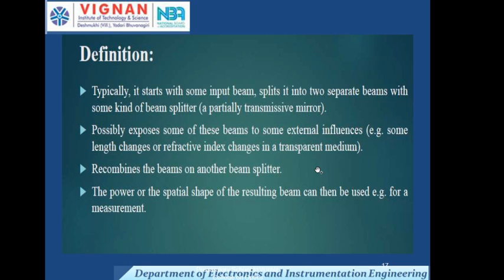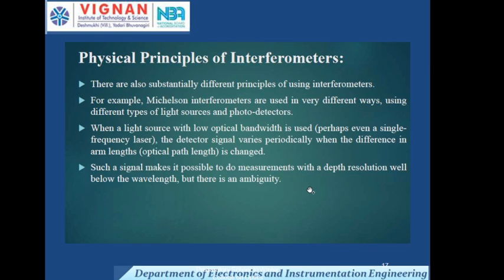Typically it starts with some input beam, and then it splits into two separate beams with some kind of beam splitter, and possibly exposes some of these beams to some external influence. Then it recombines the beams on another beam splitter. The power or the spatial shape of the resulting beam can then be used, for example, for the measurement.